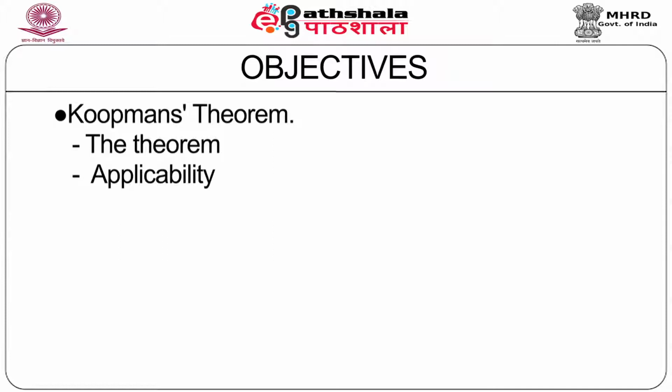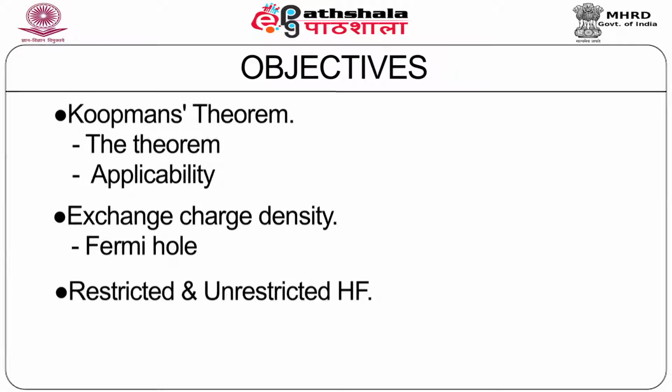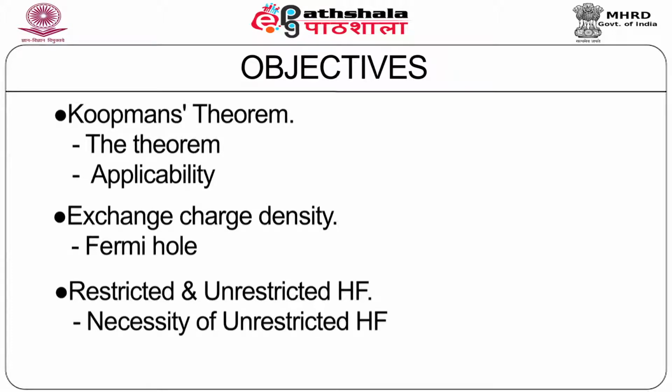We'll discuss in particular the exchange charge density, which is a quantity that arises due to the antisymmetric wave function concept which was introduced in the Hartree-Fock theory. We'll also discuss what is a Fermi hole. We'll discuss two important formulations of the Hartree-Fock theory, namely the restricted and unrestricted Hartree-Fock. We'll discuss the necessity of Hartree-Fock theory.